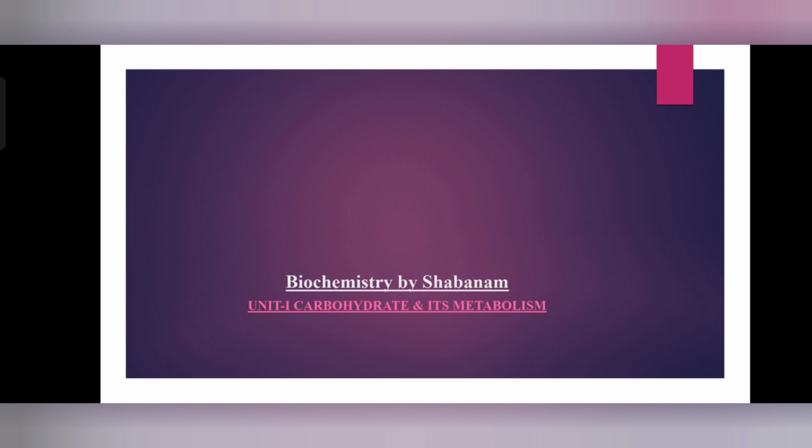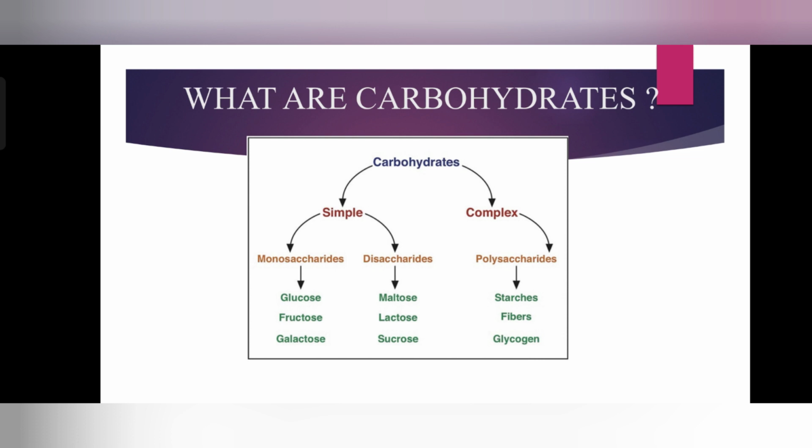Carbohydrates and their metabolism. First of all, we will learn what carbohydrates are. Carbohydrates are polyhydroxyaldehydes as well as polyhydroxyketones, or compounds that can be hydrolyzed to them. In the majority of carbohydrates, hydrogen and oxygen are present in the same ratio as in water. Hence these are called hydrates of carbon, right? Carbohydrates are the most abundant biomolecules on the earth.